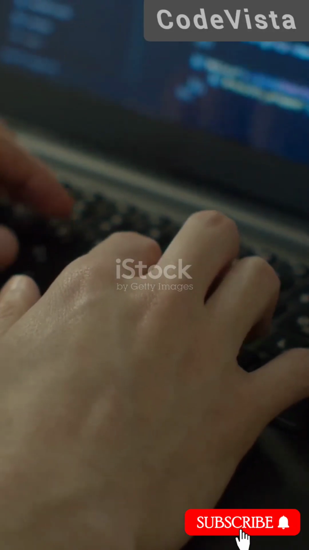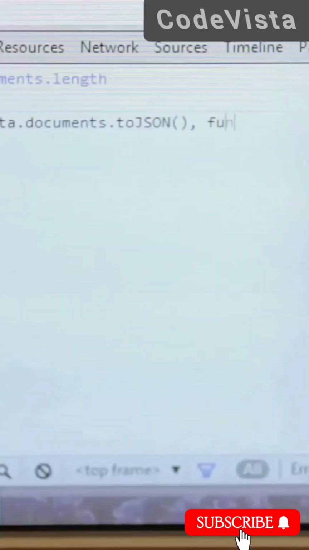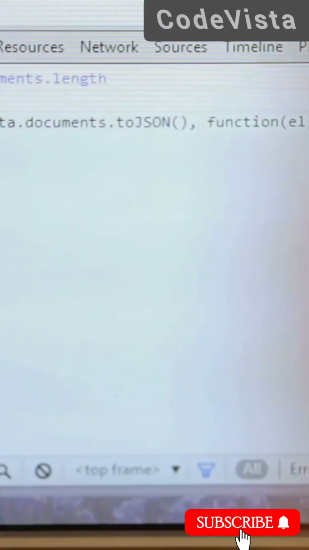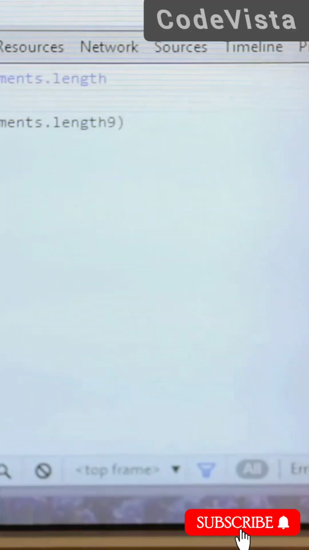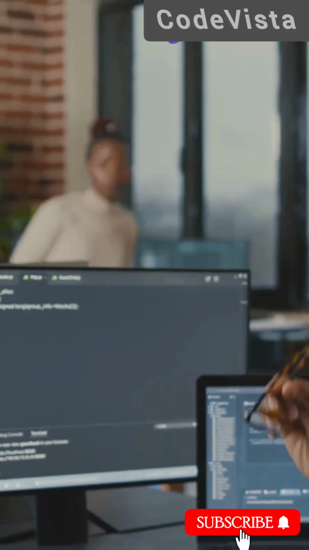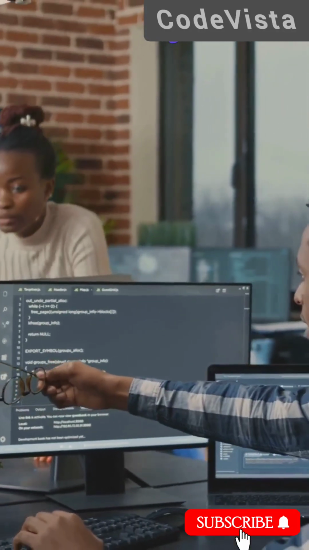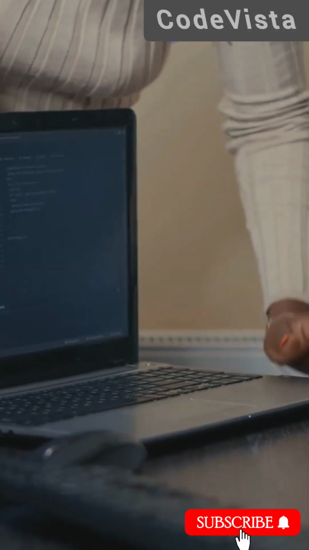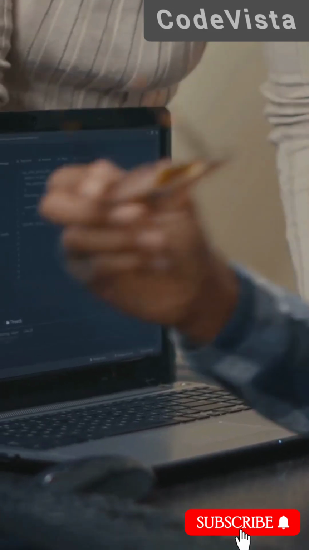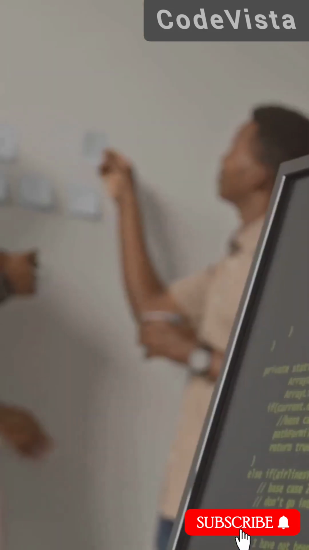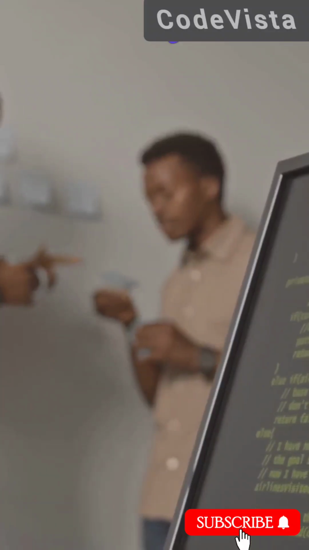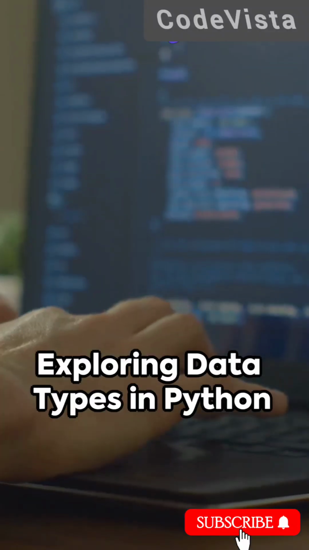In Python, creating a variable is as easy as choosing a name and assigning it a value using the equal sign. Let's see an example: name equals Alice and age equals 25. In this code snippet we create two variables, and the name variable stores the string value Alice, while the age variable stores the integer value 25. We can then use these variables in our code to perform operations or display information. For example, print "Hello Alice" and print "You are 25 years old." This code will output, "Hello Alice, you are 25 years old." As you can see, variables make our code more readable and allow us to work with data dynamically.